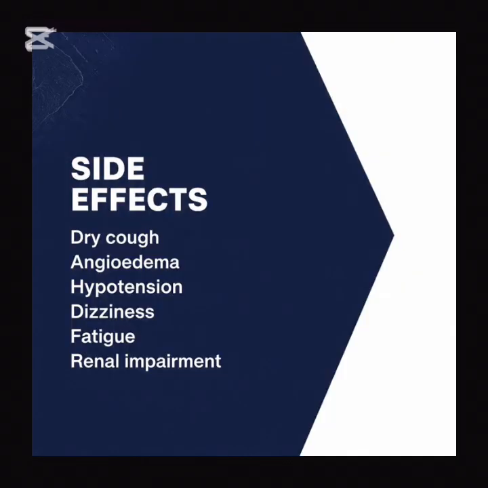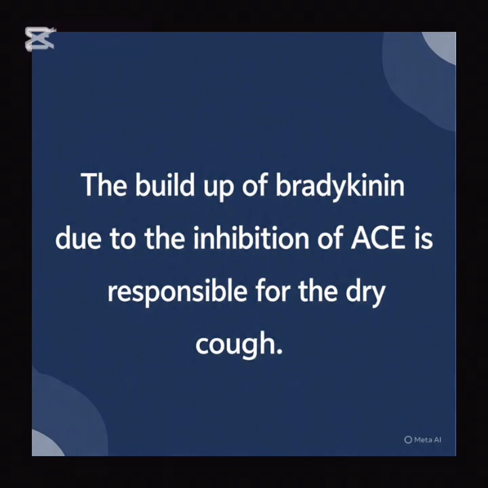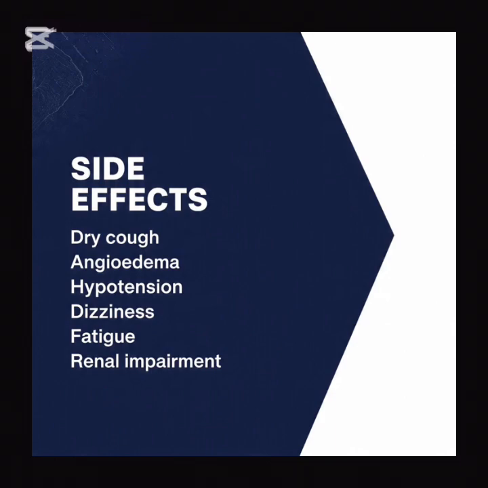The side effects due to these drugs include dry cough. This is because the angiotensin converting enzyme inhibitor drugs block the production of the angiotensin converting enzyme, ACE. This enzyme is responsible for the breakdown of the peptide, bradykinin. The buildup of bradykinin is responsible for the dry cough. Another side effect is angioedema, which is a swelling of the lips, face, and tongue. And this can lead to a severe issue when it causes obstruction of the airway.